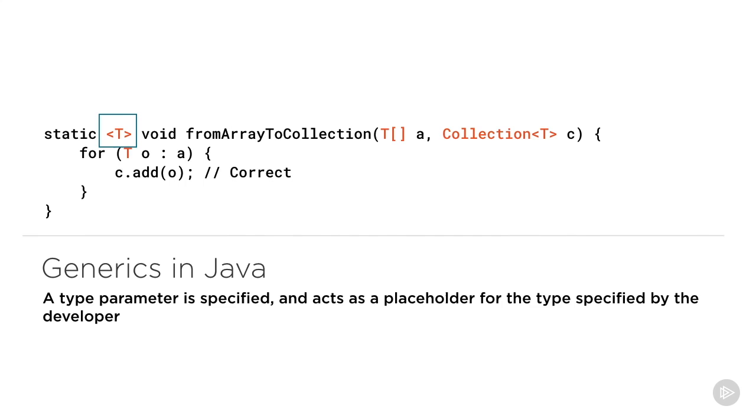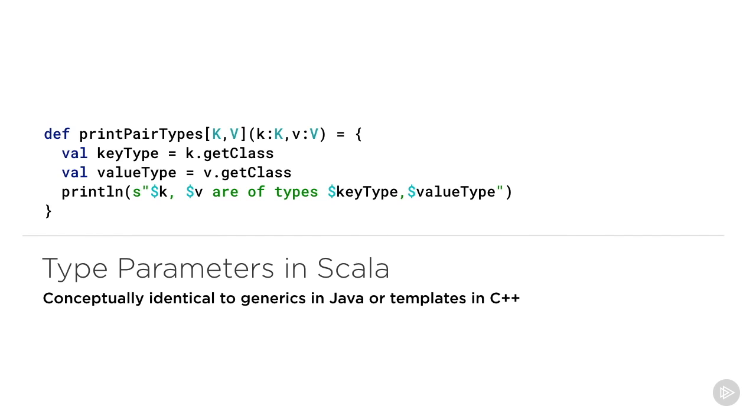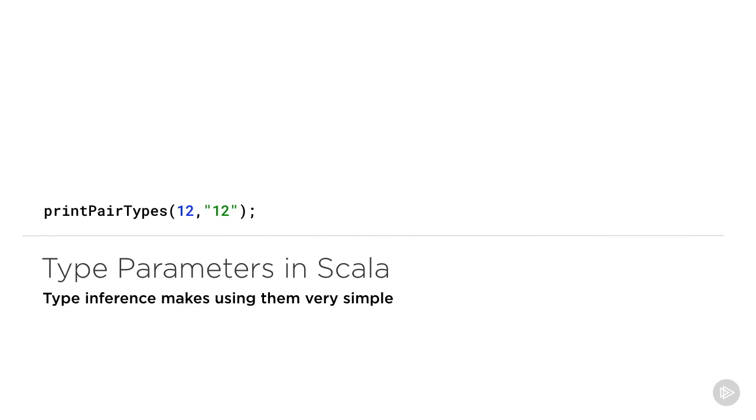This same construct is also available in Scala, where it's named type parameters or parametric polymorphism. Notice the slightly different syntax. The types are specified in square brackets rather than angle brackets, but the overall idea remains the same. While actually invoking such a function, Scala type inference helps, so you do not necessarily need to specify the type parameters. Also remember that type parameters can be specified for methods but not for function objects.